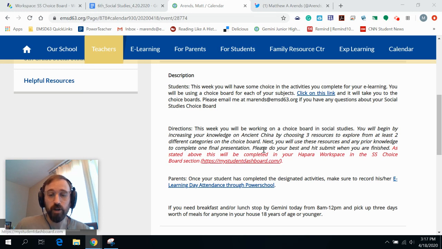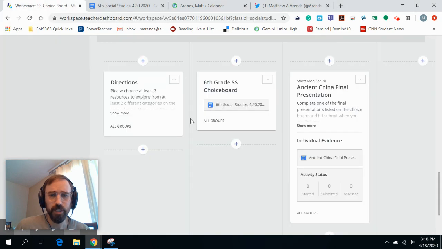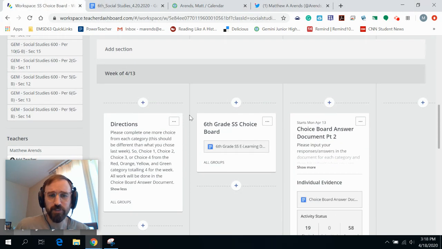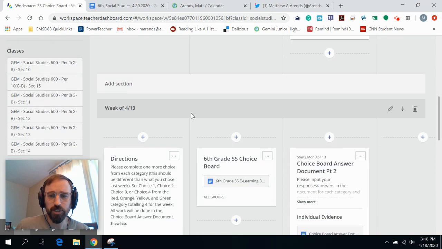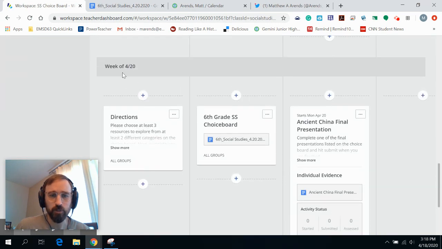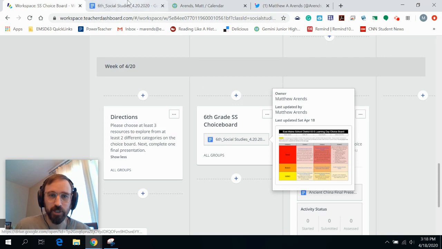If we go to our student dashboard for this week, underneath the last few choice boards at the bottom, there's now something called Week of 420. You've got some basic directions, which say, please choose at least 3 resources to explore from at least 2 categories on the choice board. Next, complete 1 final presentation. It's going to make a lot more sense when we click on that choice board.